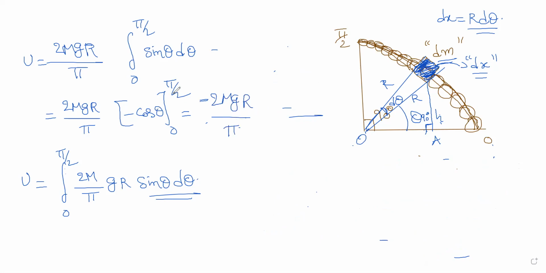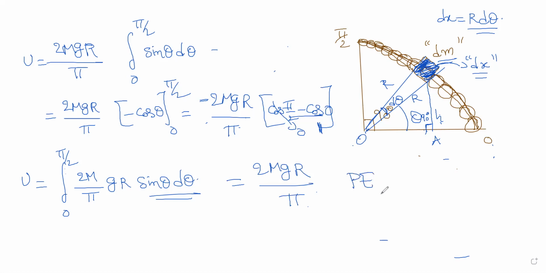And now cos theta, that is cos pi by 2 minus cos 0. What is the value of cos pi by 2? Cos pi by 2 is 0. Cos 0 is 1. So negative 1 will come from here. Negative into negative is positive. So you got 2 mgr by pi. That's the potential energy of a quarter circle. Okay, so that is 2 mgr by pi.